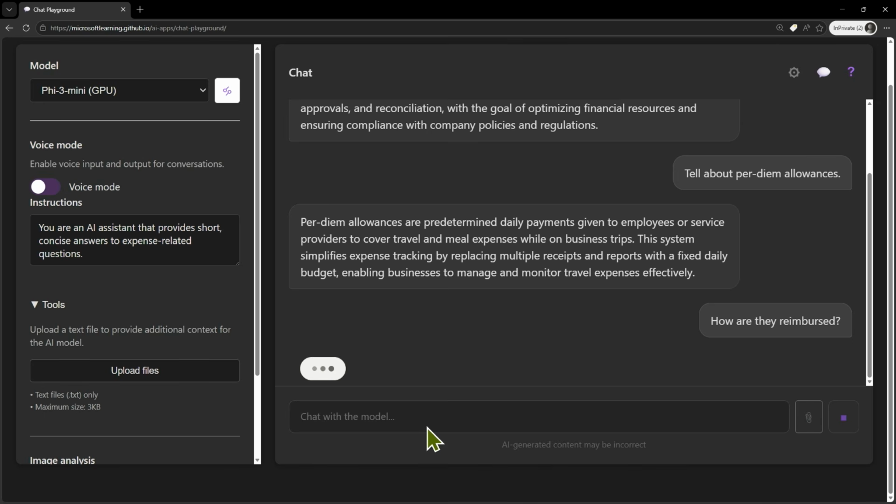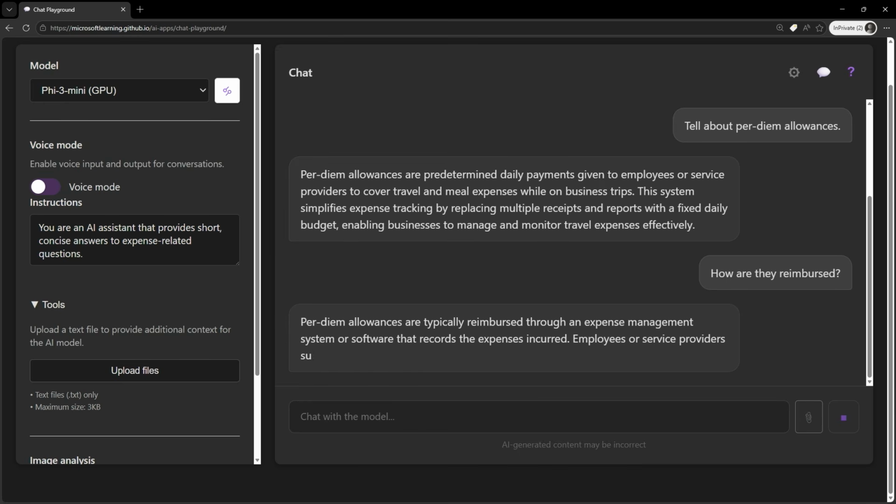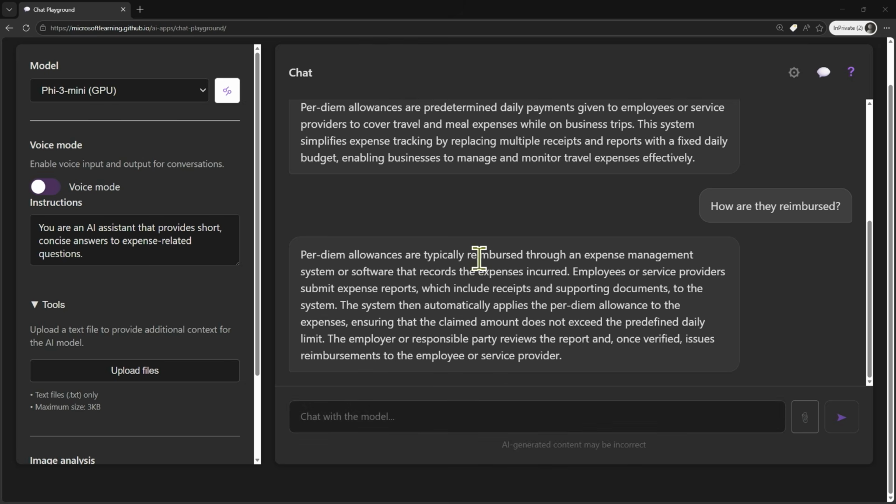It keeps the discussion going with you, answering follow-up questions. You can see the answer: they are typically reimbursed through an expense management system, software that records the expense, accrues, etc. It provides more context about how to reimburse this.